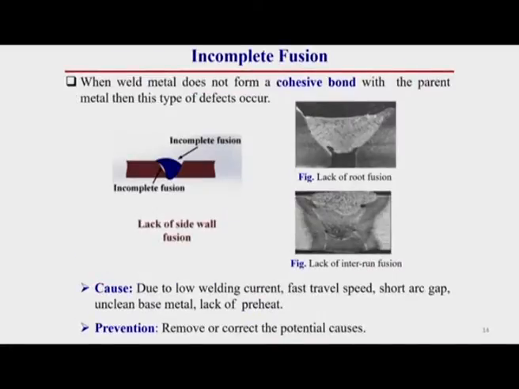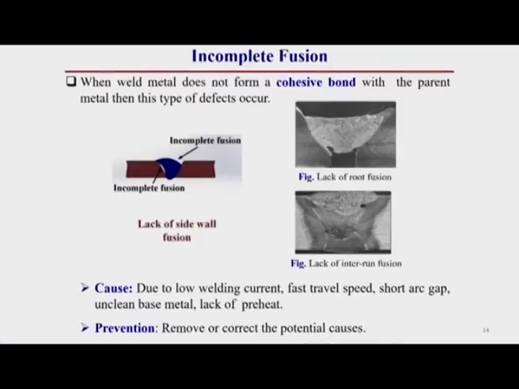So, that is incomplete penetration. Now, this is incomplete fusion. Incomplete fusion means when the weld metal does not form a cohesive bond with the parent metal, then this type of defect occurs. That means, there is a mismatch or misjoining between the parent metal and weld material. There is no cohesive bond between these two, so there is some sort of gap. So, this is called incomplete fusion.